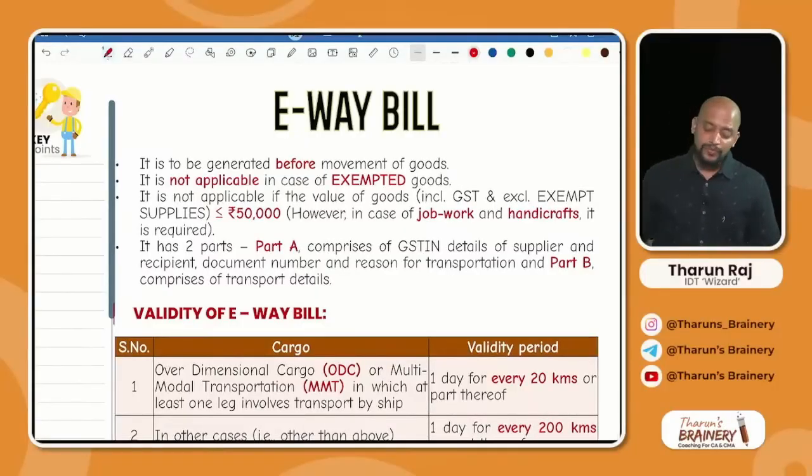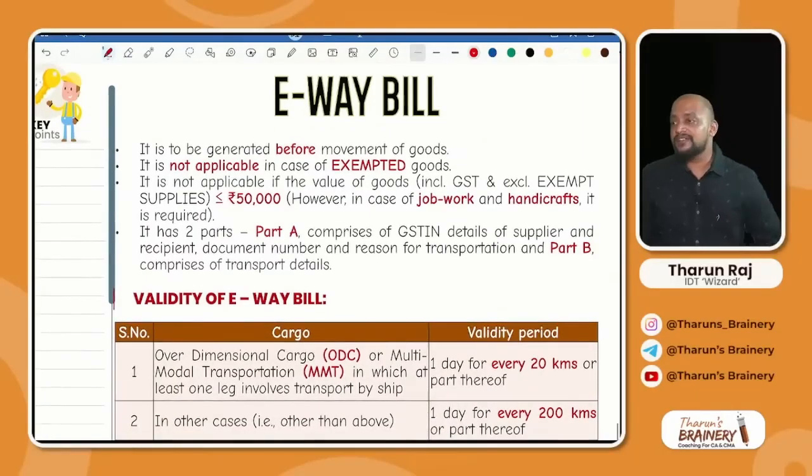Okay. So e-way bill. When should the e-way bill be generated? E-way bill should be generated before movement of goods. What is the purpose of e-way bill? Whenever we are transporting goods from one location to another location, these goods may be unaccounted goods, and if unaccounted goods are being transported, no one will pay GST on that. For example, I am the seller, you are my buyer, I am just transporting the goods, and for these goods I have not raised an invoice and I have not paid any GST, and I will collect it in cash. No one can identify this transaction, correct or not?